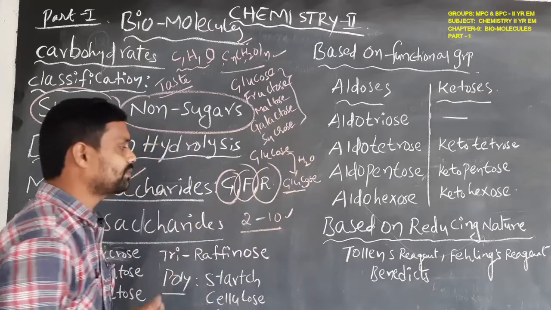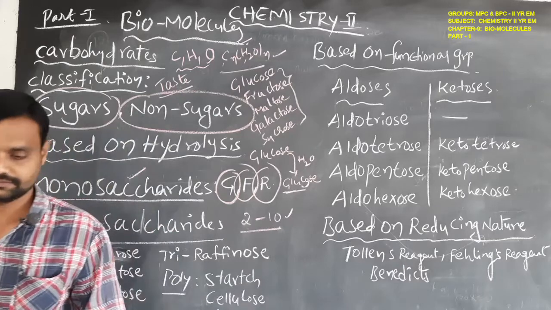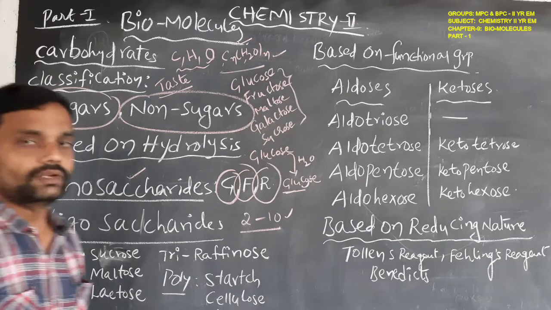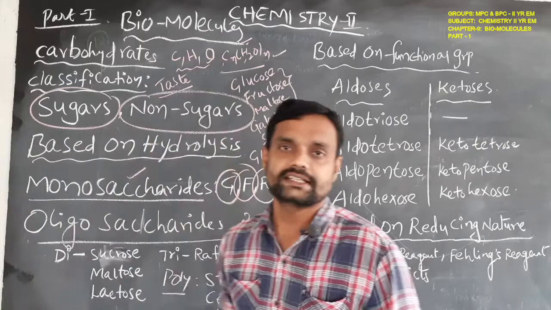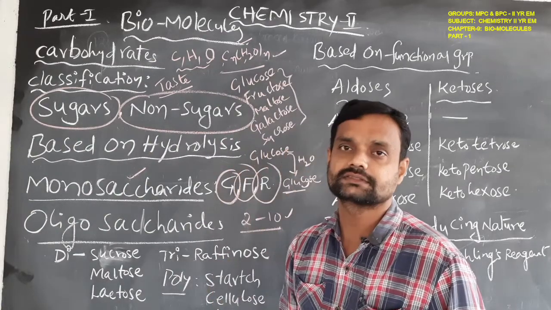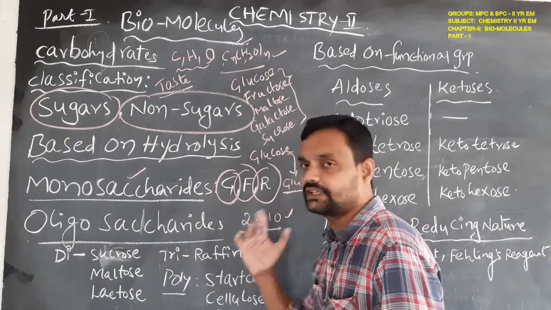This type of carbohydrate is called an oligosaccharide. Oligosaccharides means when carbohydrates react with water, on hydrolysis, they give 2 to 10 units.